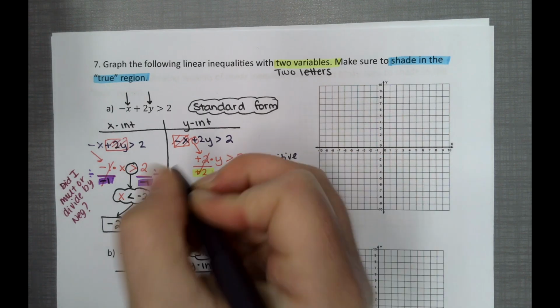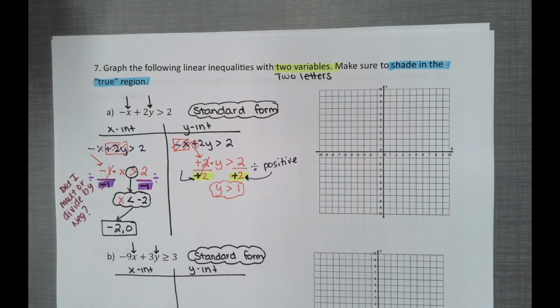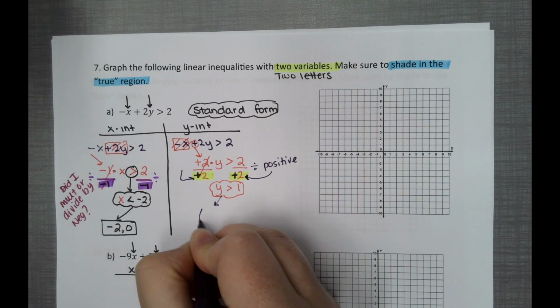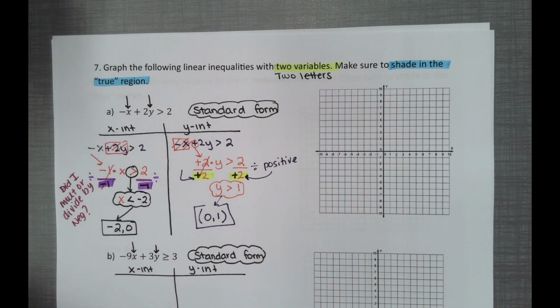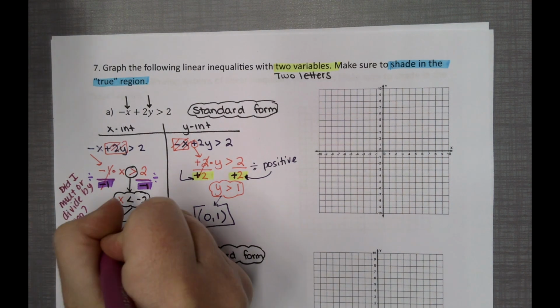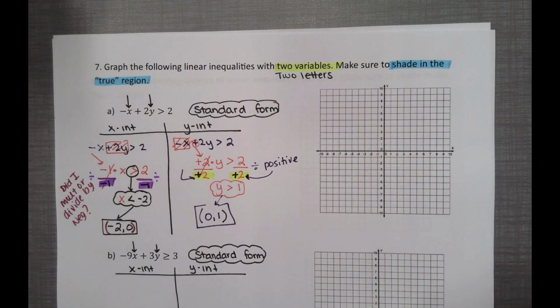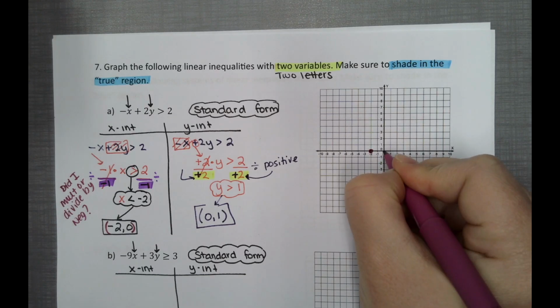So sometimes it's better for you to take the symbol, like even if it's a plus, go ahead and write down the plus so that way you know when to switch the symbol and which not to. So that means we have 0, +1. Let's go ahead and fix that format error and put parentheses around here. All right, so we're finding -2 and 0. We're finding 0 and 1.